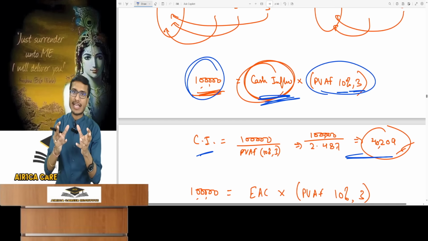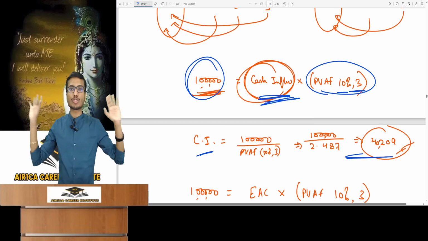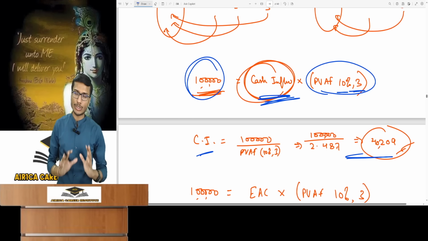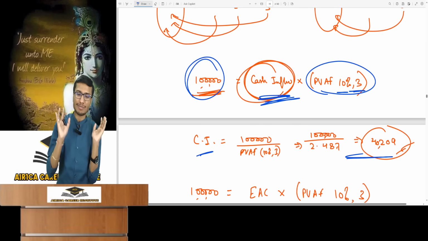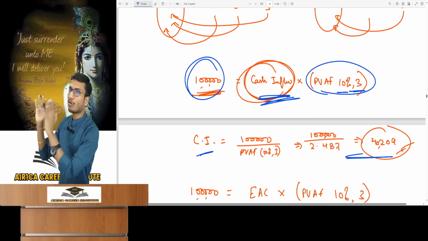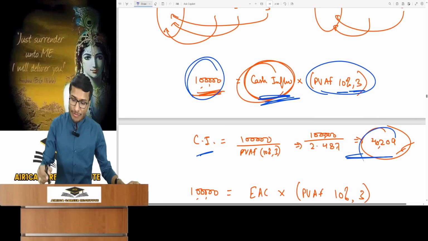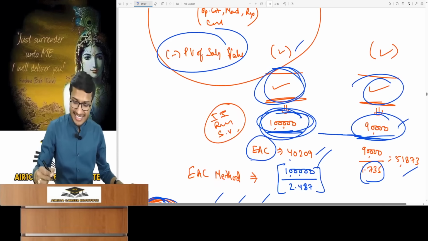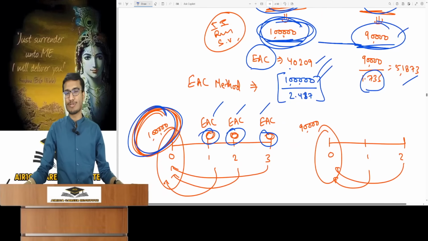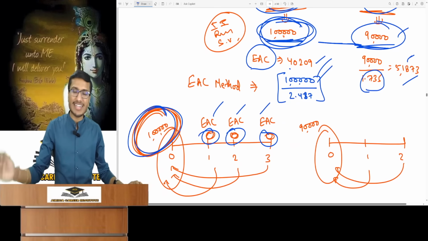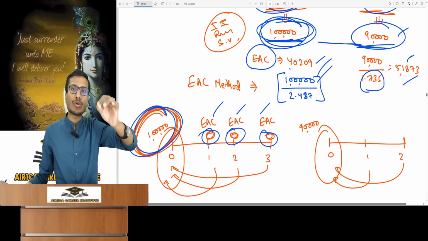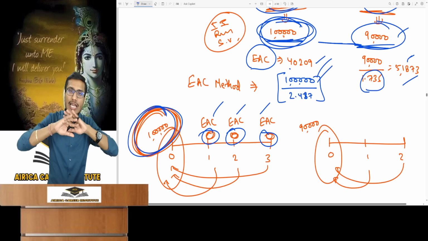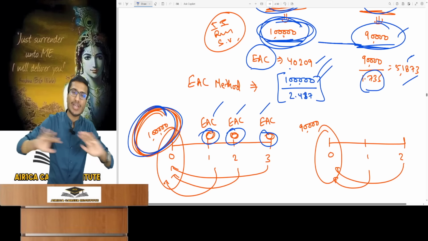Should I incur 1 lakh rupees today? Nothing more is needed after this, because this amount represents the entire machine's total cost, of all cash outflows. So this is how we determine the equivalent annual cost, which calculates to 40,200. Nothing else done, just PV applied. The same came for machine B as 51,873. You are going to spend 40,200 rupees every year on the machine. Besides this, I have no initial investment or any other expense.